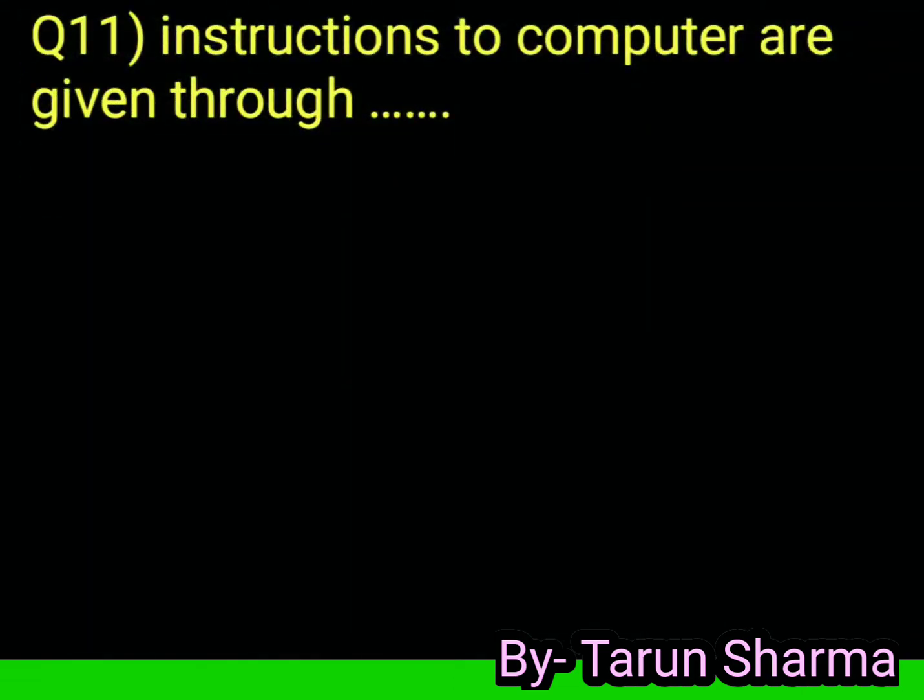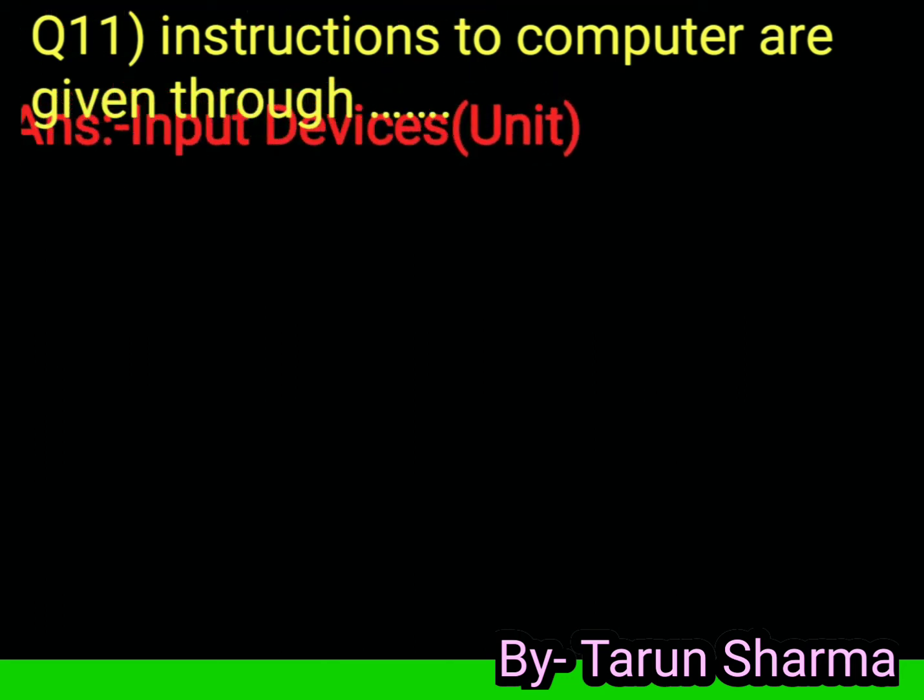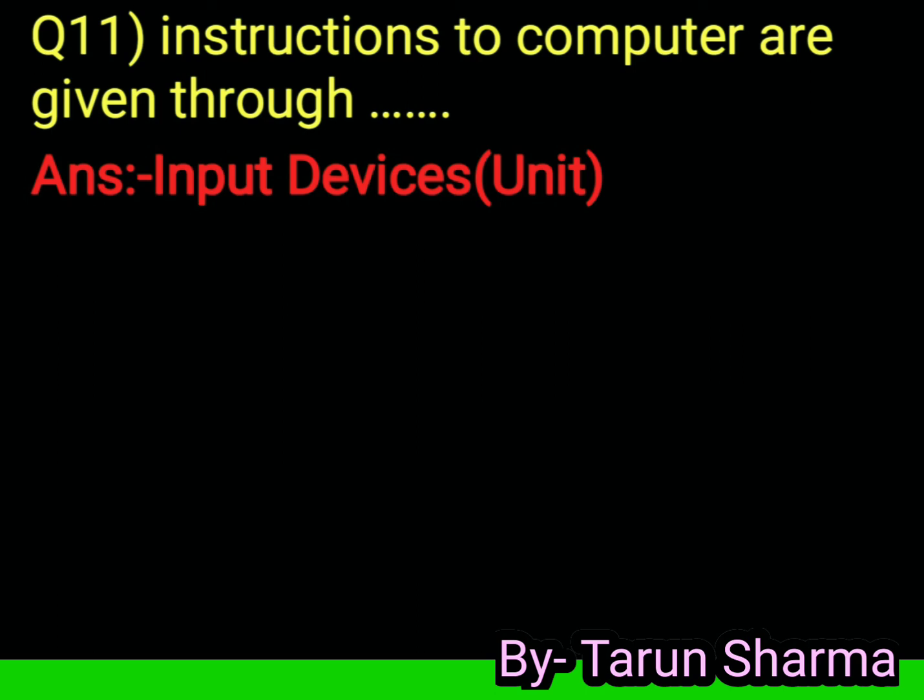Question 11. Instructions to computer are given through the input device or input unit. For example, keyboard and mouse are input devices used to give instructions to the computer.